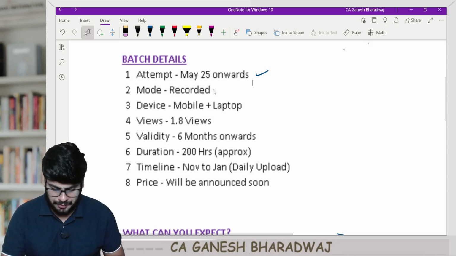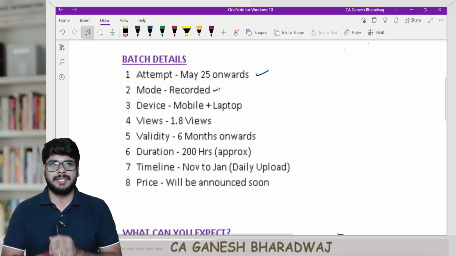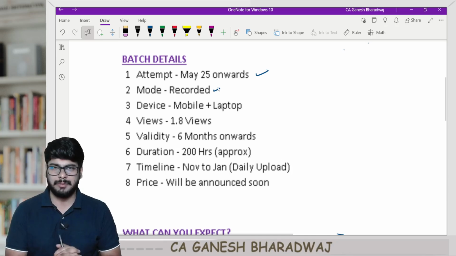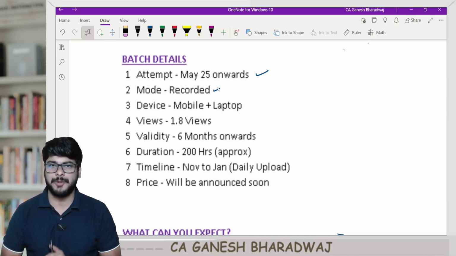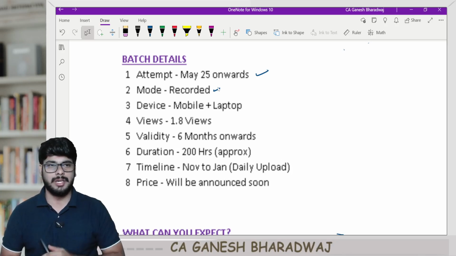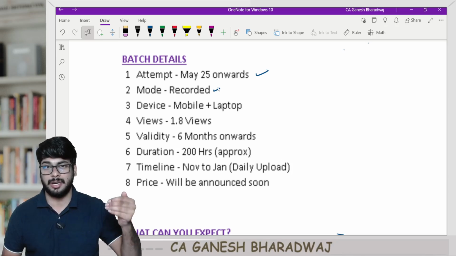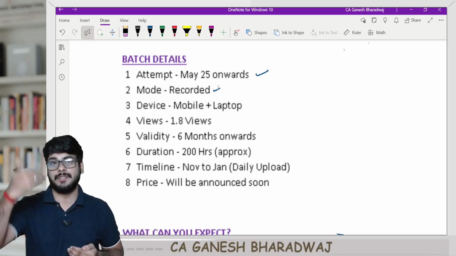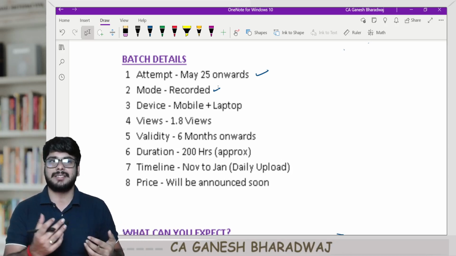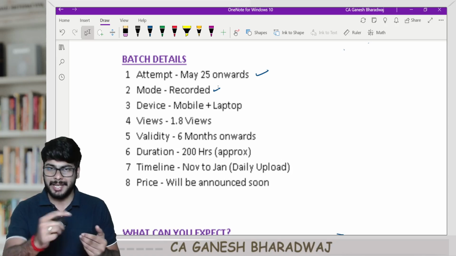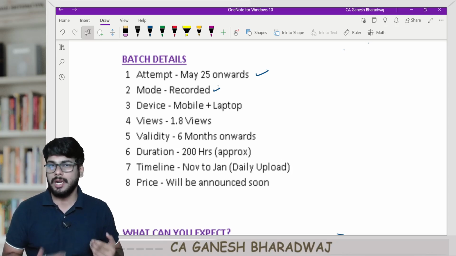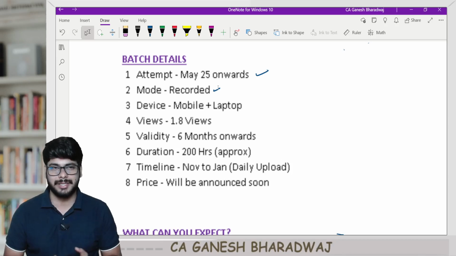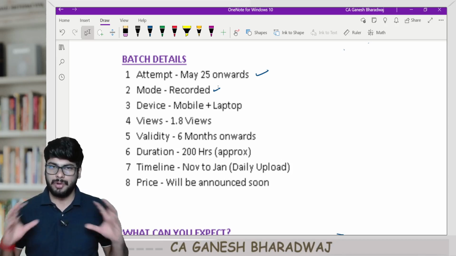It is going to be fully on a recorded mode. We tried coming up with an online live option as well, but there's one issue with online live. There has to be continuous, seamless internet connectivity, both from my side as well as from your side. If there is some issue on either side, then the recording quality will be affected. So that is the main reason why we decided to keep it fully on a recorded mode.